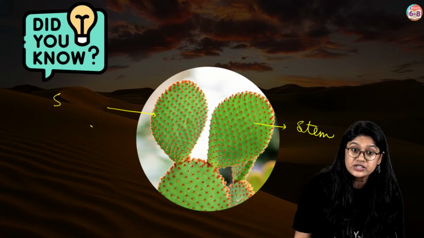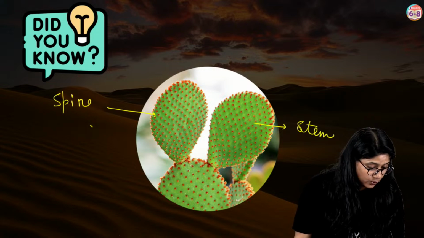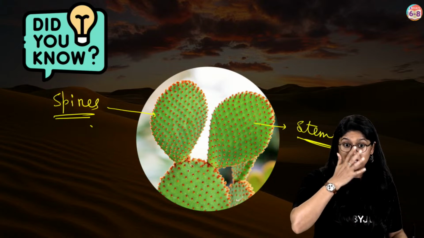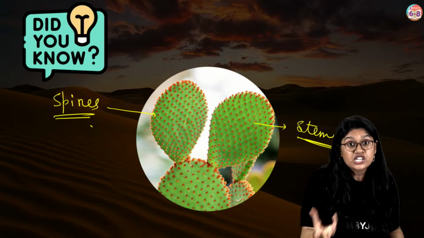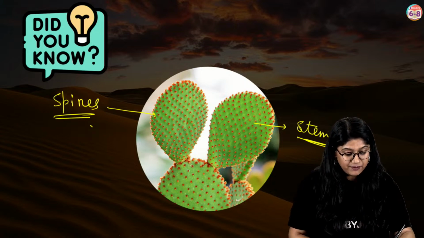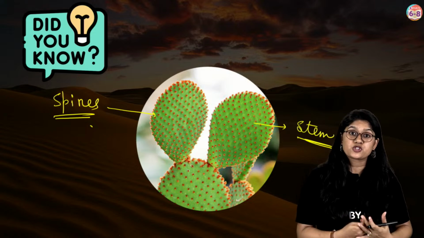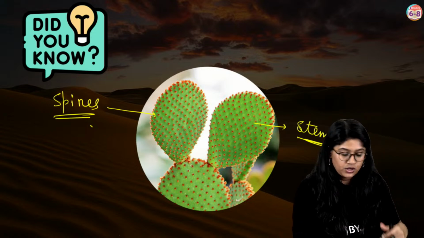So what we see is the modification happening over here. The leaves are modified into spines so that there's less wastage of water, right? And the stem is very round and green in color so that it can perform the process of photosynthesis, right?